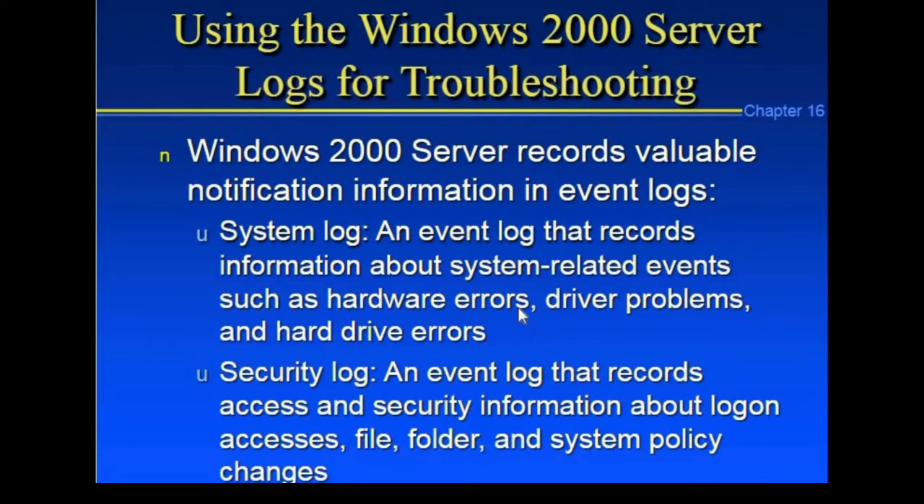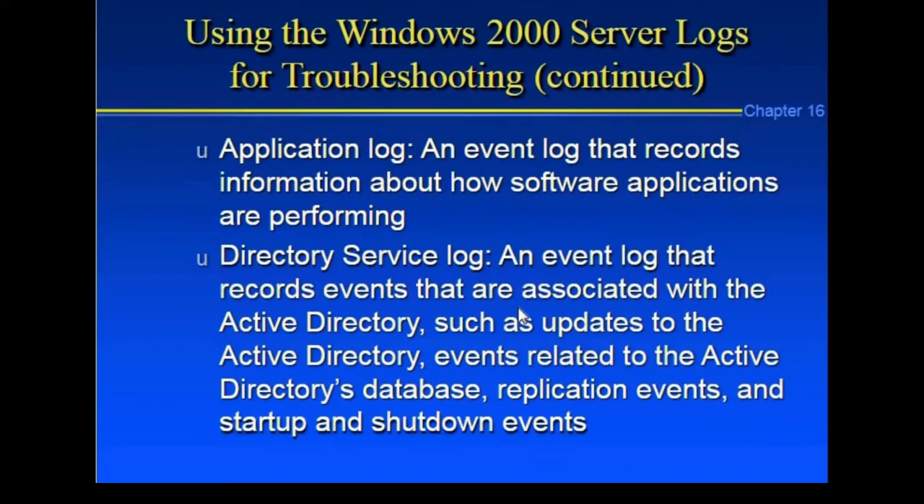Windows 2000 Server records various notification information in event logs: system and event record information, the operating system security log and event log records, access to security information, access to file and folder information, and policy changes, which can help you understand step-by-step troubleshooting of issues in your organization and solve the problem. The application log records events about how software applications perform.